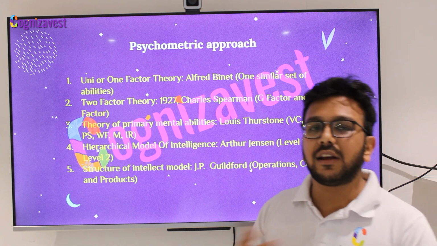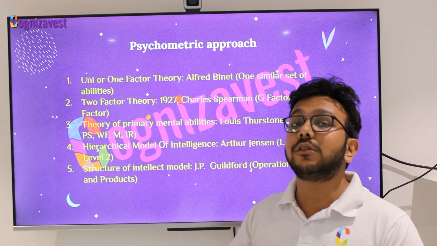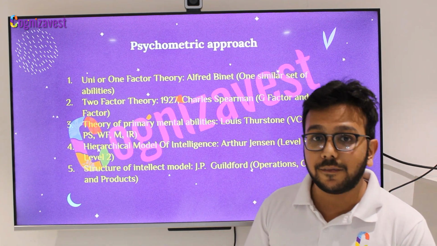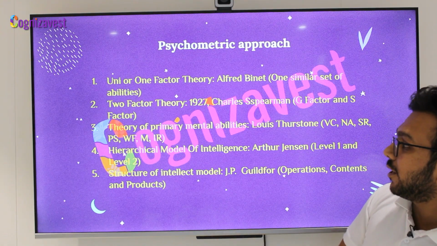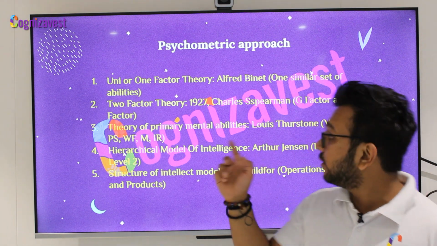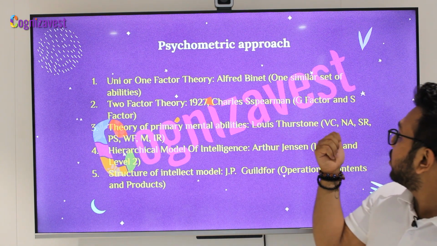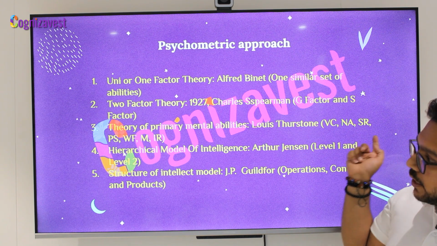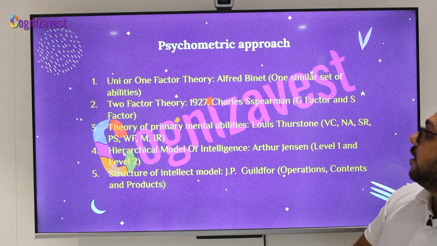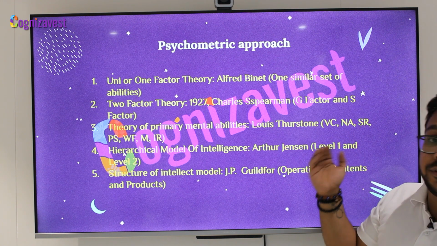For example, I'll just give you a very basic example. When we go to the market to buy vegetables, at that time when we calculate the billing, those are general factors. Whereas specific factors would be your trigonometry, your algebra, etc. Right? Okay. Moving on to the third theory, the theory of primary mental abilities. This was given by Louis Thurstone. So here we again have some abilities under this, which are verbal comprehension, numerical abilities, spatial relation, perceptual speed, word fluency, memory and inductive reasoning, right? Verbal comprehension is basically how well you understand concepts verbally.